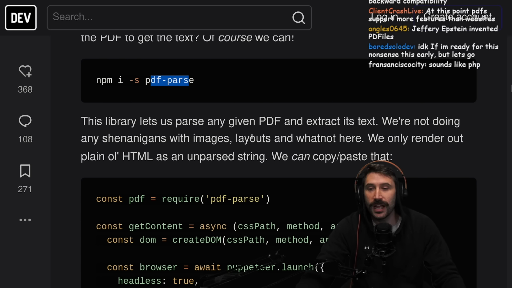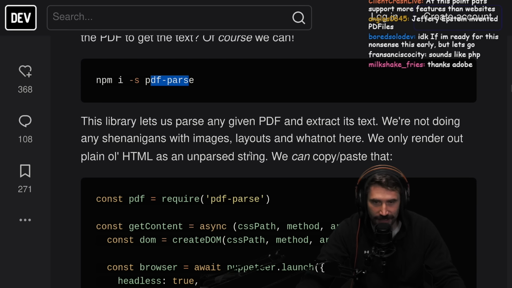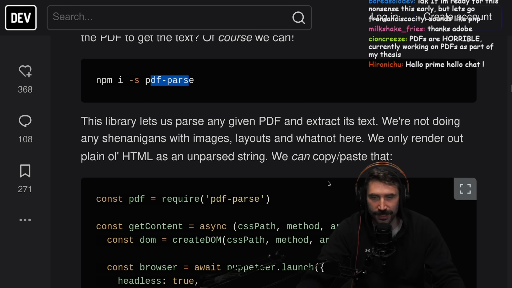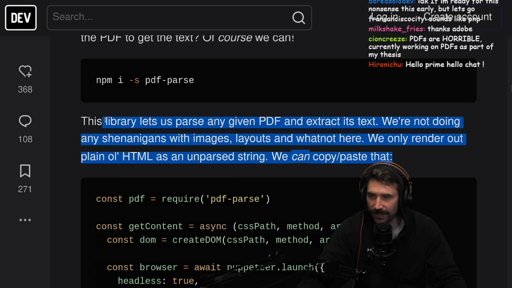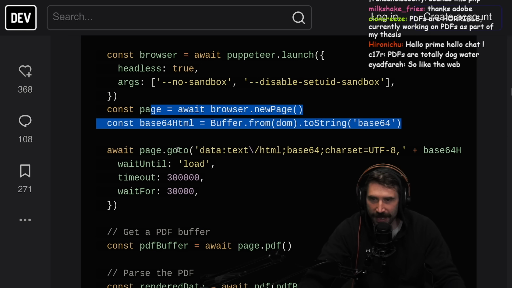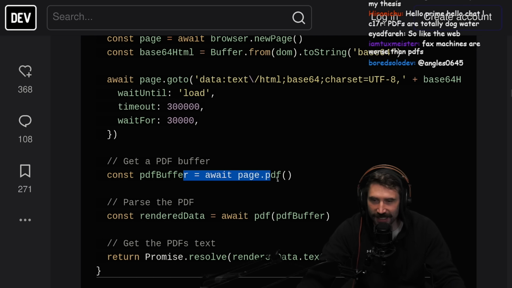Okay, anyways, we're not doing any shenanigans with images, layouts, and whatnot here. We only render out plain old HTML as an unparsed string. We can copy and paste that. There we go, people. Do you hear this? HTMX right down the path. Do this, bam, bam, bam. We're doing a little bit of this. Then we're going to go here.